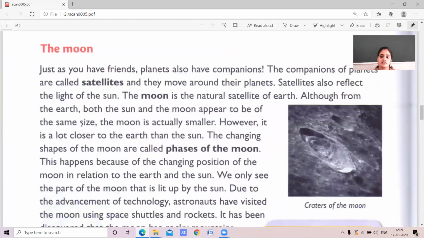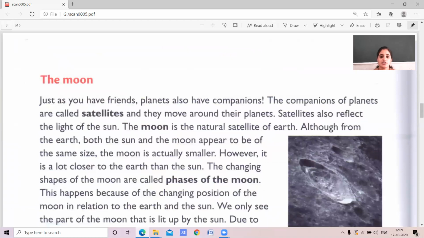Come to the moon, children. You see the moon? It looks so beautiful. Just as you have friends, planets also have companions. The companions of the planets are satellites, as they move around the planets. There are natural satellites and man-made satellites. Our natural satellite, the moon, is a natural satellite of Earth.